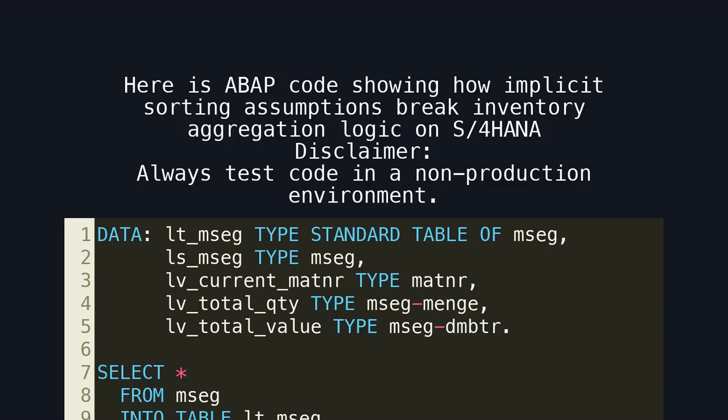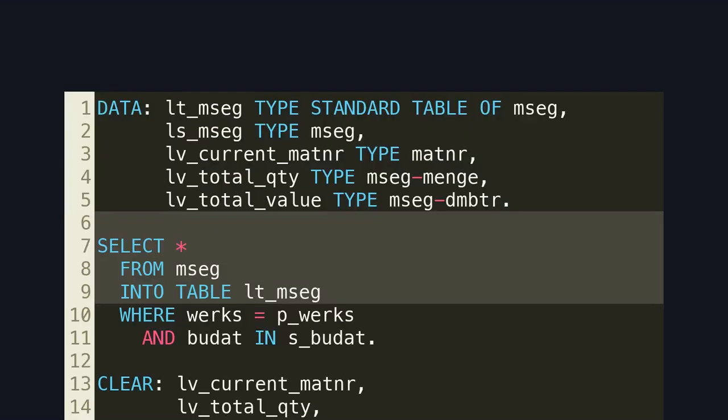Here is ABAP code showing how implicit sorting assumptions break inventory aggregation logic on S/4HANA. Disclaimer: always test code in a non-production environment. Here is the code where the assumption begins. This select statement does not specify any order by clause. In ECC, the database often returned records grouped by MATNR by coincidence.